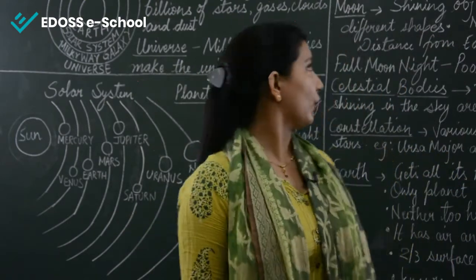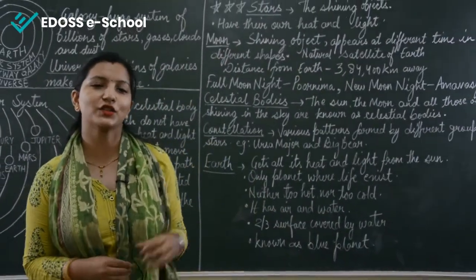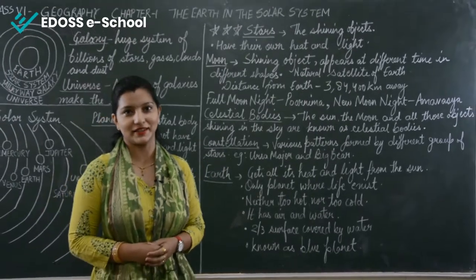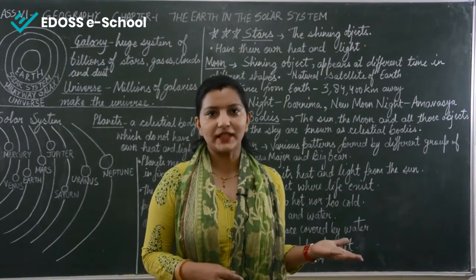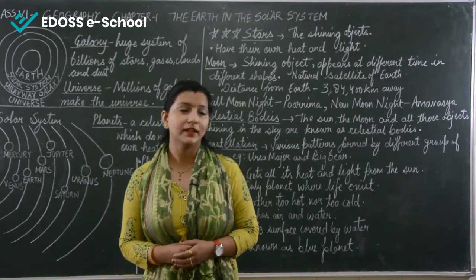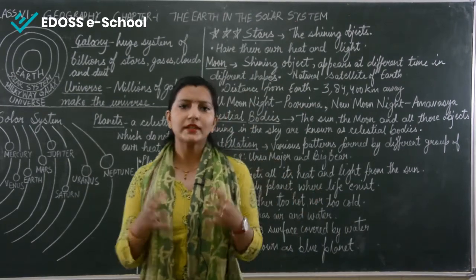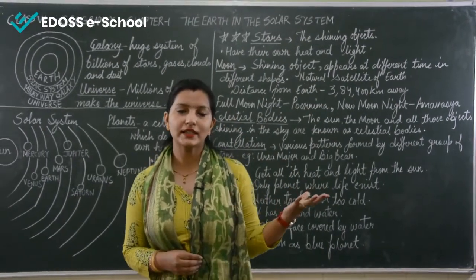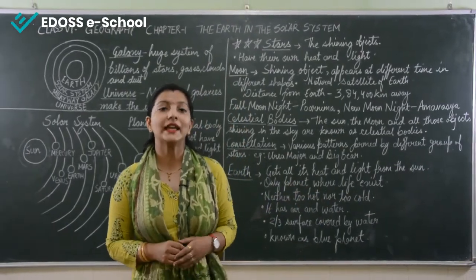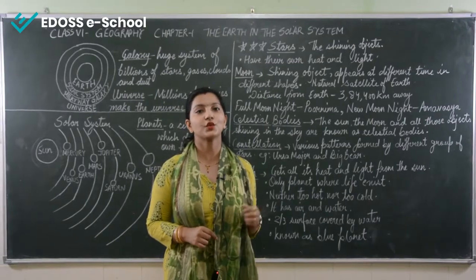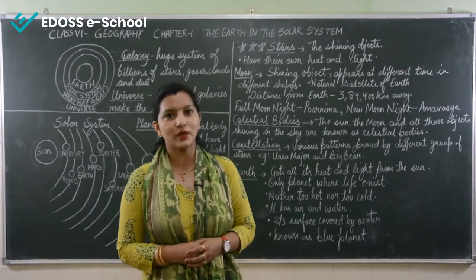Now let's move forward to the stars. We all see stars at night twinkling and they look very nice. We can also see the moon, but sometimes the moon is visible and sometimes it is not visible. When we look at the sky at night, we see that all the stars are twinkling. But if you look very carefully, there are a few stars which do not twinkle. But it appears as if all the stars are twinkling.